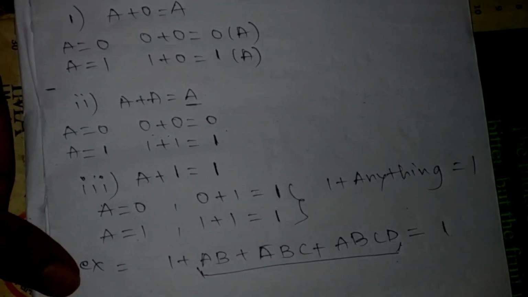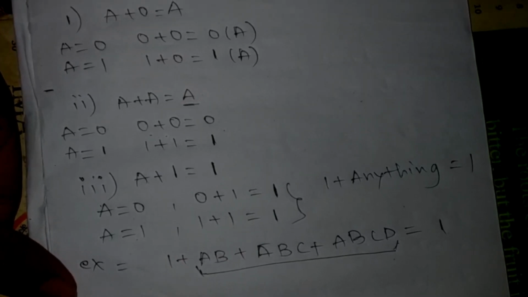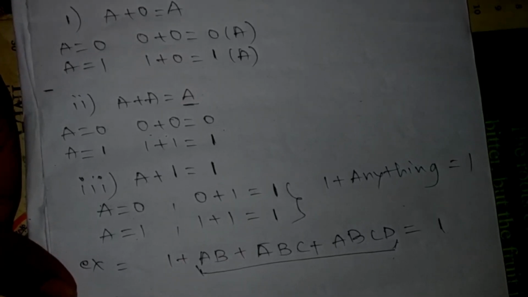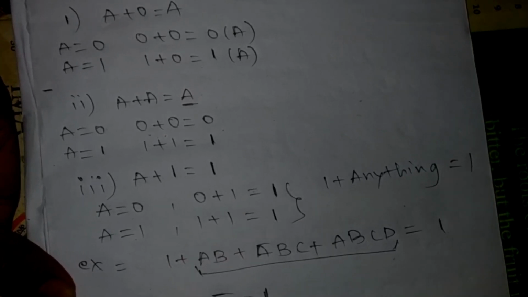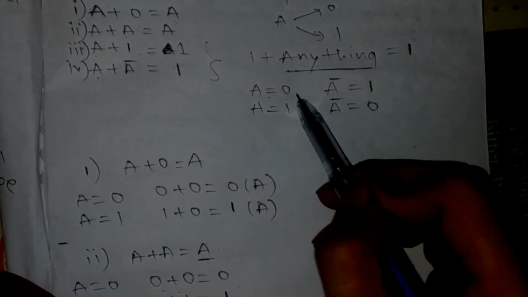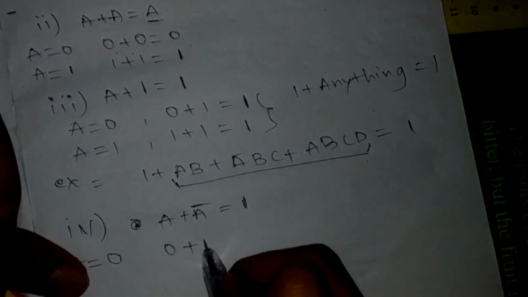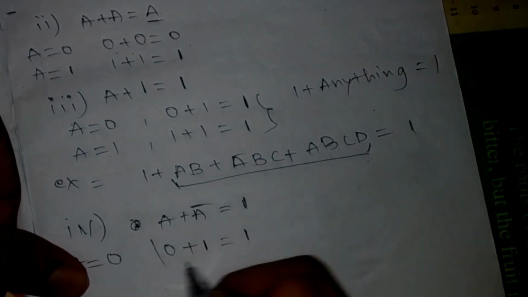So next comes A plus A bar, which is going to give 1. Suppose A value is 0. Then 0 plus A bar: we have seen that if A equal to 0, A bar is going to be 1. So 0 plus 1 is going to be 1. So these are the main results that we need to keep in our mind.